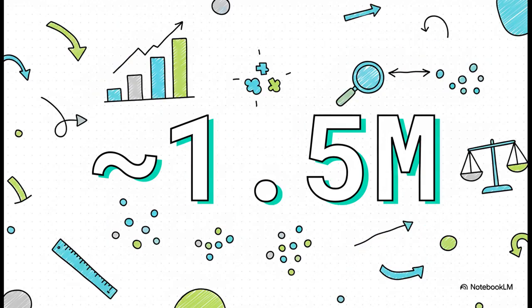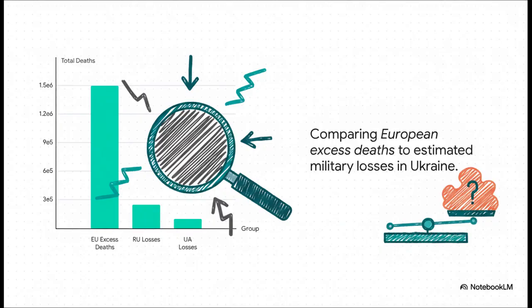And then it zooms the lens way out to the whole continent. For Europe, it references Eurostat estimates, putting the cumulative excess death figure for that same period at a truly staggering 1.5 million people. And here is the source's final, and I have to say, pretty provocative argument. To try and put that 1.5 million number into context, it puts it right next to estimated military losses in the war in Ukraine. Now, the point of this comparison, from the source's perspective, is to argue that when numbers get this big, the statistical methods we just talked about, well, they aren't just academic. They could potentially be obscuring a crisis on an absolutely enormous scale.